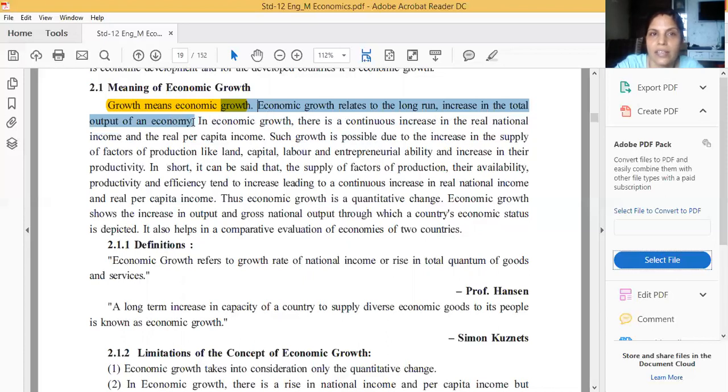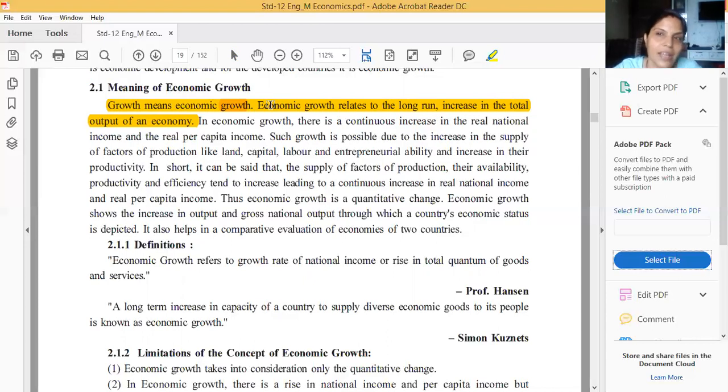If you are going to write this answer, economic growth means it's related to long run. For the characteristic also, if you want, you can write economic growth is related to long run. Clear? Now next one, in the long run, increase in the total output of an economy. Increase in the total output of an economy, that means new, no? Economics and economy, there is a minor change in both.